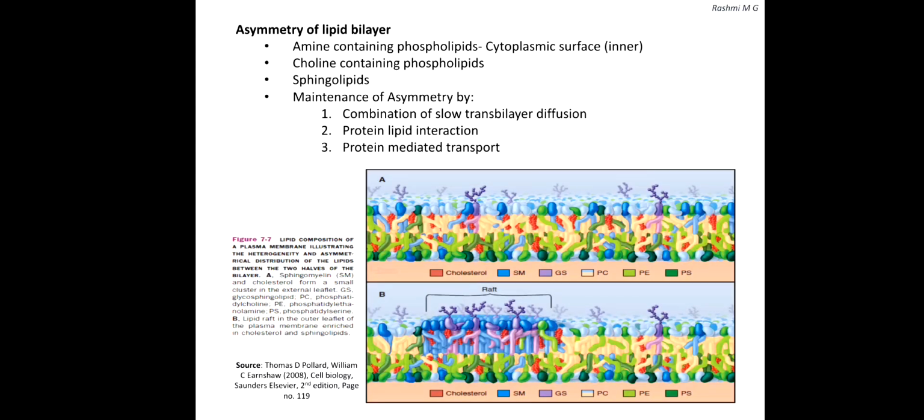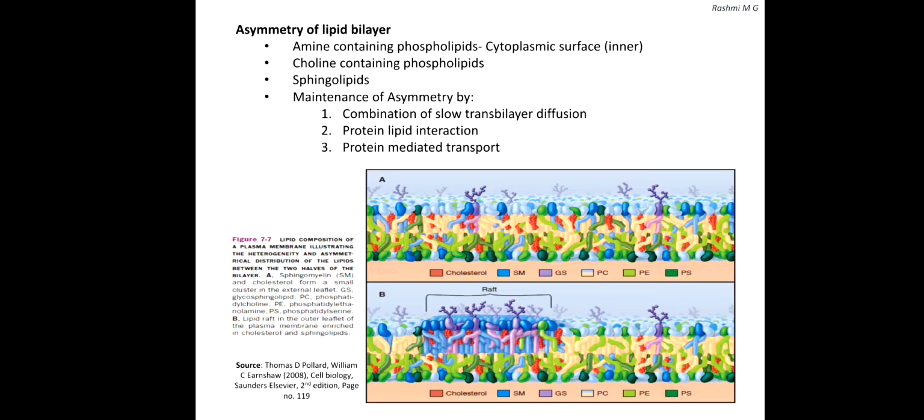Asymmetry of lipid bilayer. The phospholipids in plasma membranes are asymmetrically distributed across the bilayer. The amine containing phospholipids are enriched on the cytoplasmic surface of the plasma membrane, while the choline containing and sphingolipids are enriched on the outer surface. This asymmetry is usually not absolute except for glycolipids.